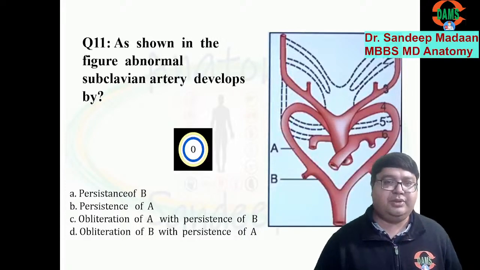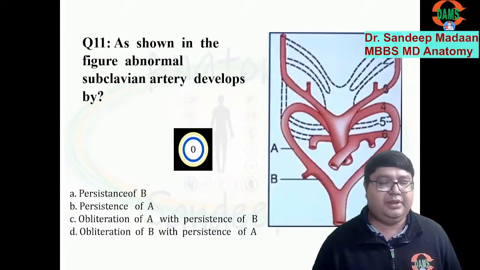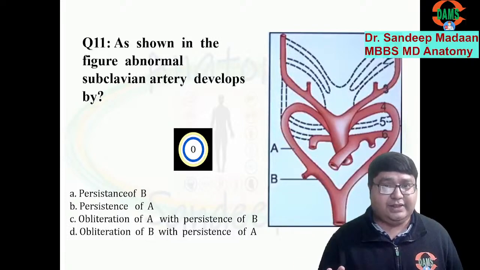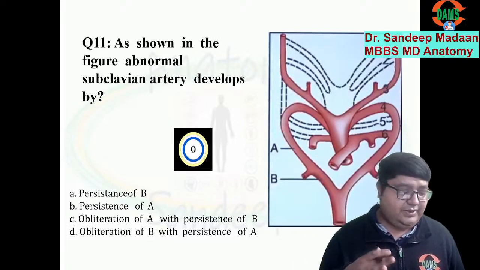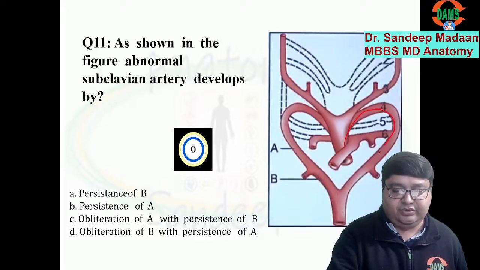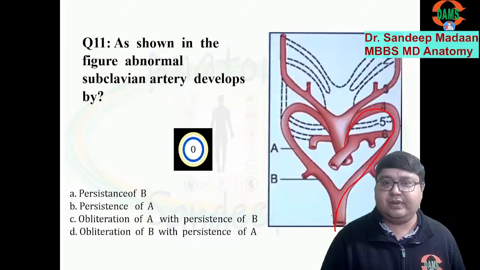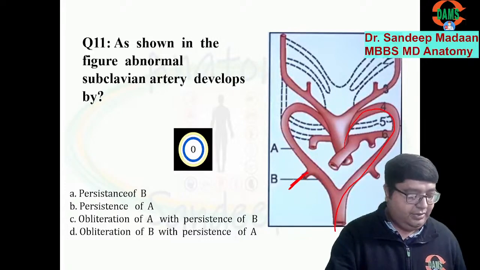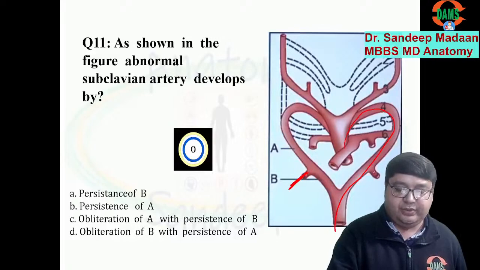There is a rule of embryology. In the very initial period, everything will be given in a symmetrical manner. Whatever is required will be kept and will make the final structure, and whatever is not required will simply disappear. For example, here, this is going to make the arch of aorta, and this is going to make the right subclavian artery. But the right subclavian artery is far off. Look at the left subclavian artery. Left subclavian artery is directly attached to the arch of aorta.